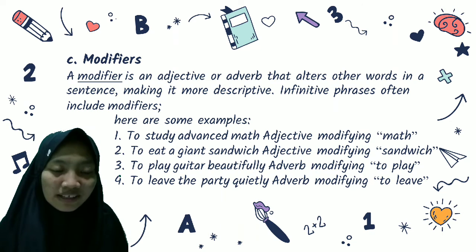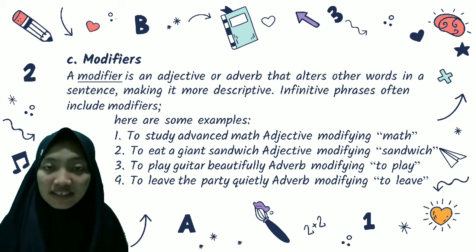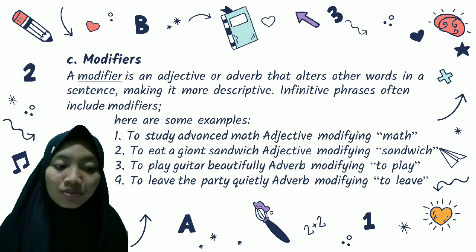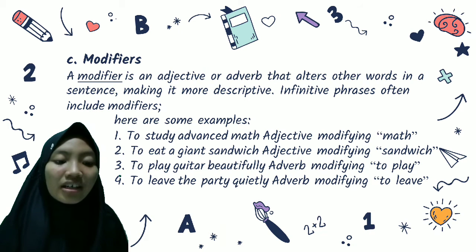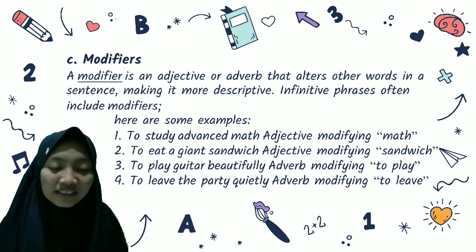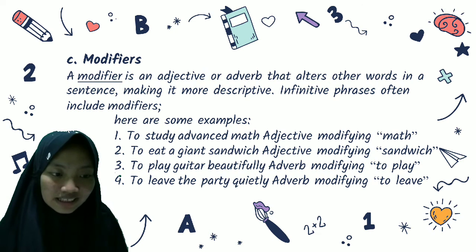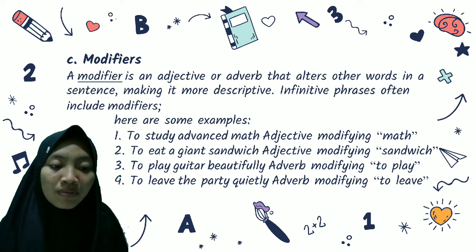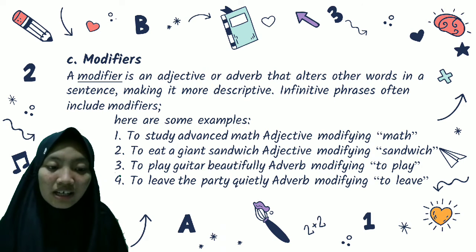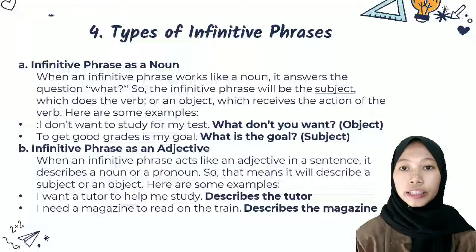Adjective modifying math. To eat a clam sandwich. Adjective modifying sandwich. To play guitar beautifully. Adverb modifying to play. To live very queenly. Adverb modifying to live.